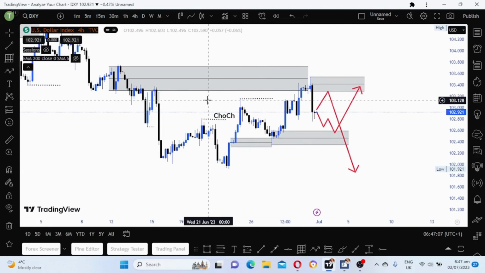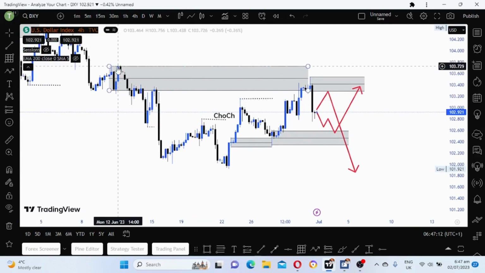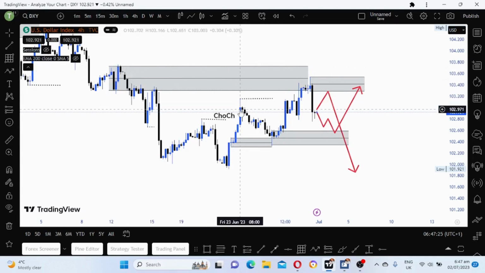That shift will be confirmed if you break this higher, this is the higher on daily. If you break the structure here, it will confirm that we shifted on daily from bearish to bullish.